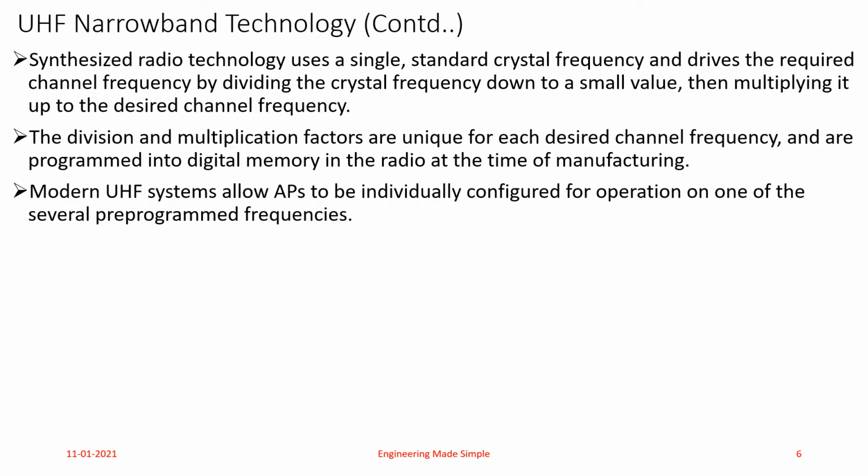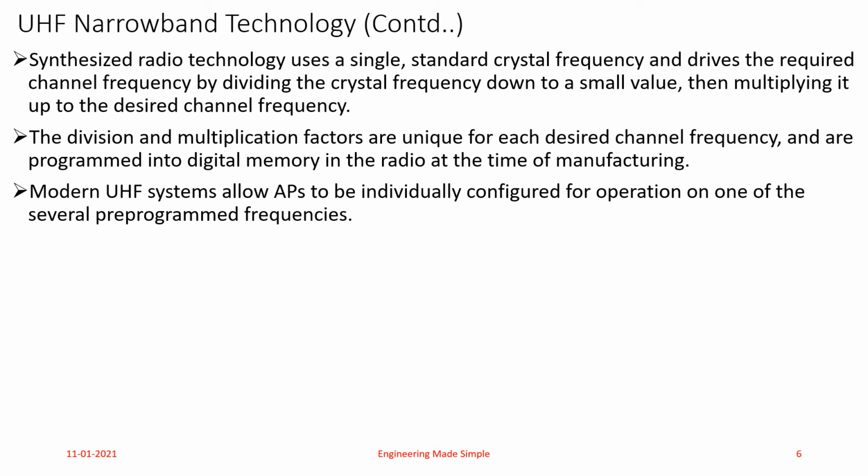So now, modern UHF systems allow access points to be individually configured for operation on one of the several program frequencies. Now, what is the meaning of access point? I have mentioned it in the earlier part 1 of this lecture. An access point is nothing but a wireless LAN equivalent of a LAN hub. It transmits, receives, and buffers the data within a wireless local area network, and it is also an access point to the network.